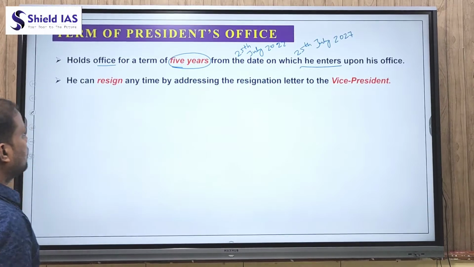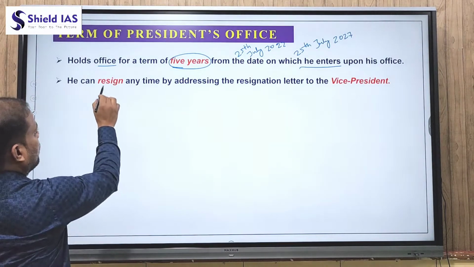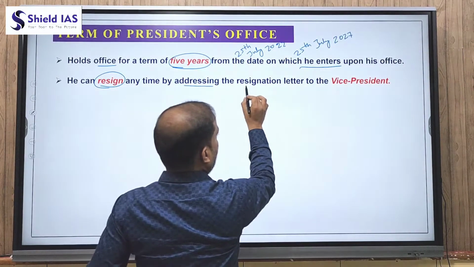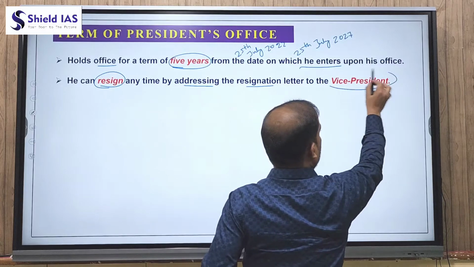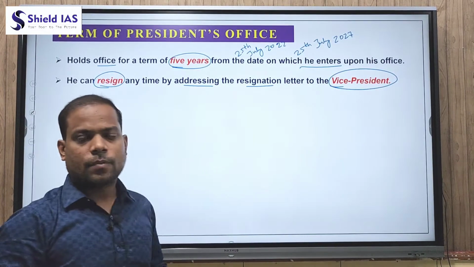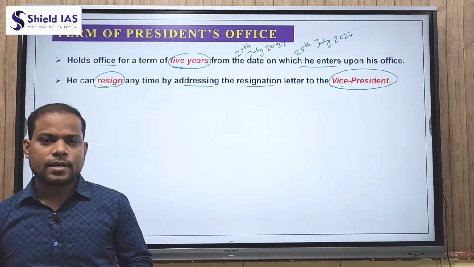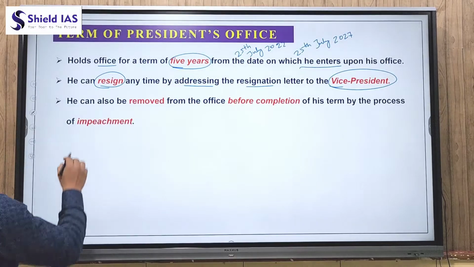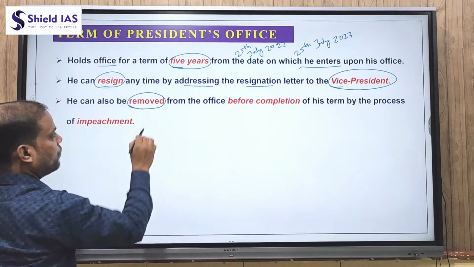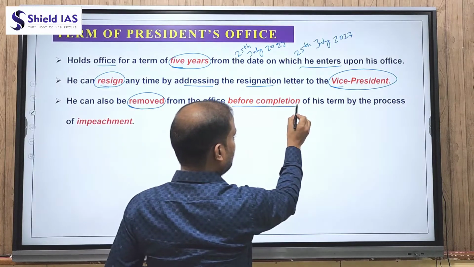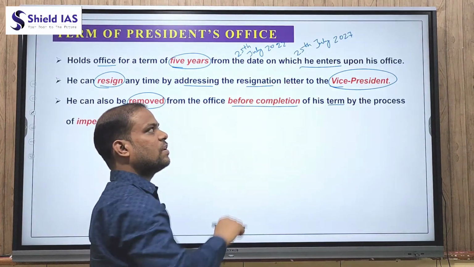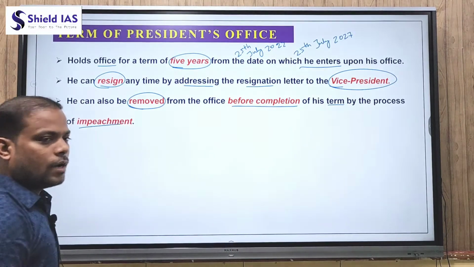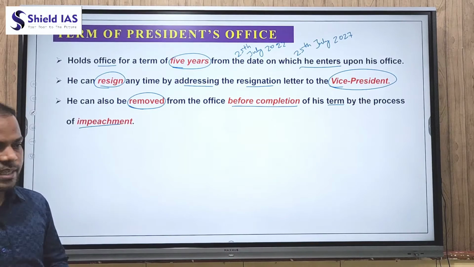And the next point says that the President can resign any time, meaning before the completion of the period, by addressing the resignation letter to the Vice President of India. Which means if the President wants to resign, he can write a resignation letter to the Vice President of India. And the President can also be removed from the office before completion of the term, which means before 25th July 2027, by the process of impeachment. And what is the impeachment process? That we will see in the next slide.